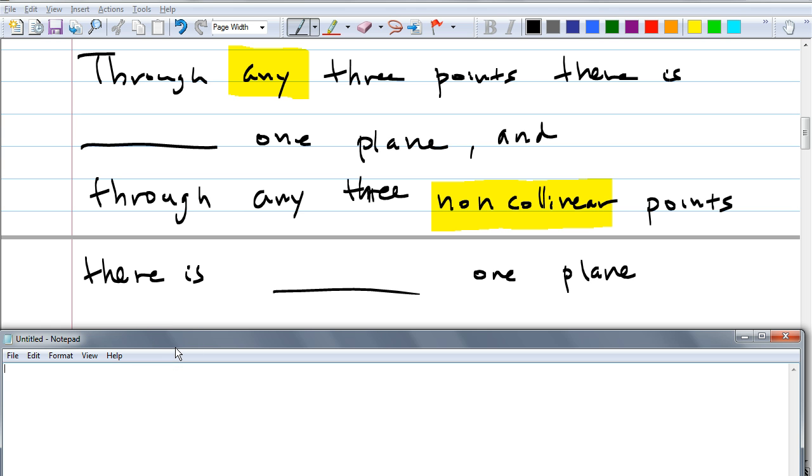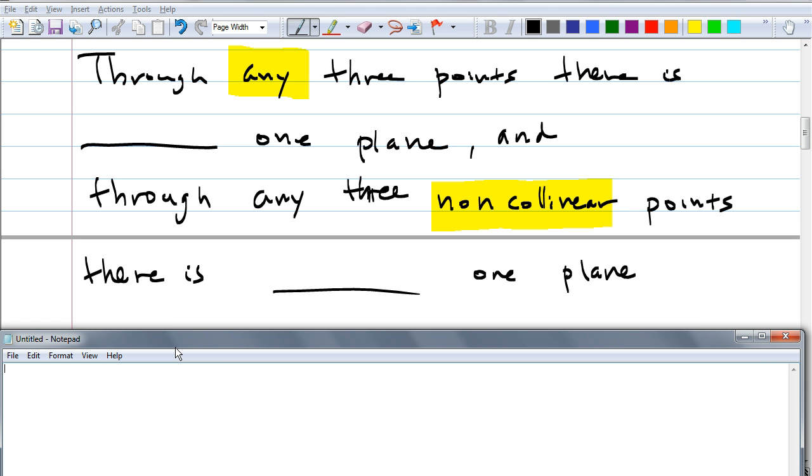Here comes the next postulate. This is postulate 7. Through any 3 points. Look what it says, I even highlighted this. Think about this. Through any 3 points, can these 3 points be collinear? Yes. Can they be non-collinear? Yes, because it says through any 3 points. 3 points are either collinear or non-collinear. There is something, one plane. What do you think should go in there?